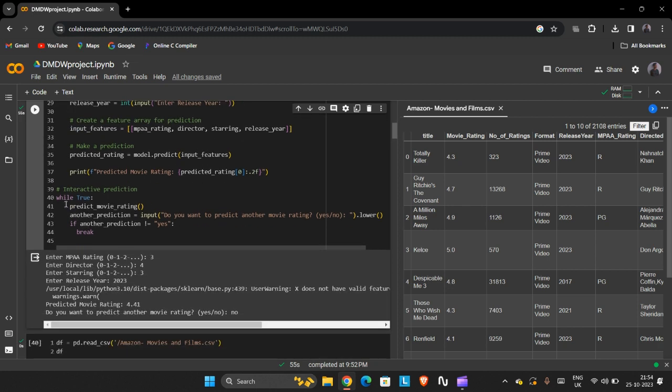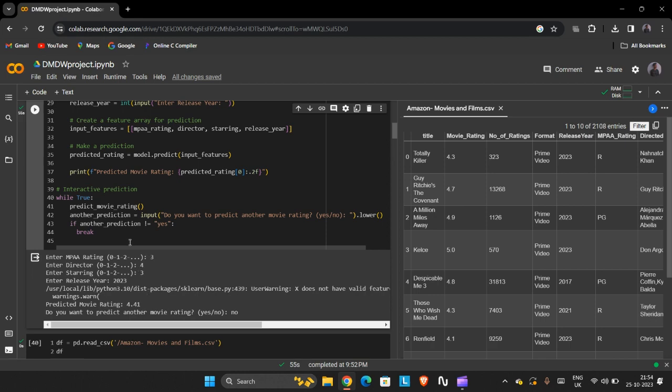While loop. This while loop creates an interactive loop where the user can input values for features, get a prediction on the movie, and choose whether to make another prediction or not. I mean, this yes or no statement. If another prediction is not equal to yes, that means it will break. If you type no here, the whole while loop will be broken, and it won't continue to the next thing.